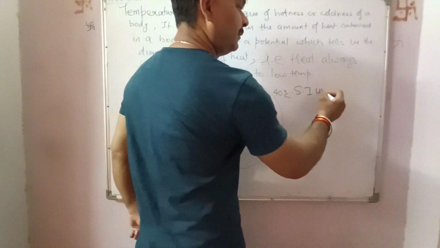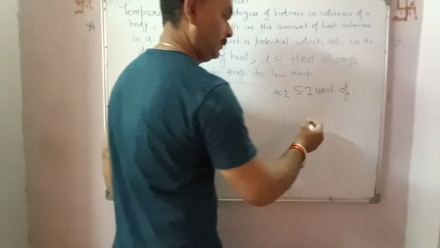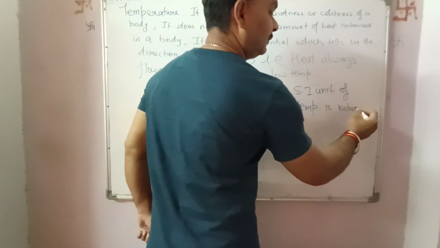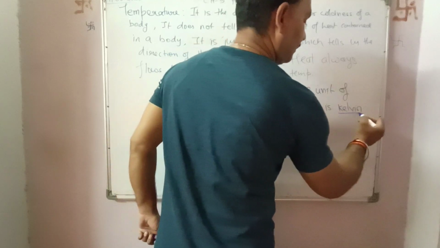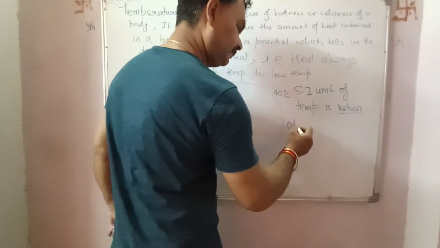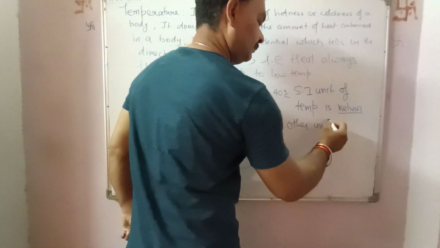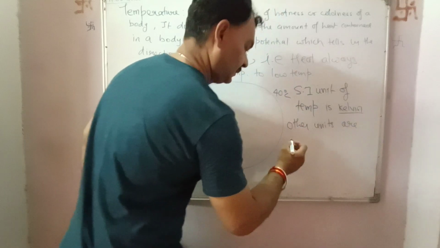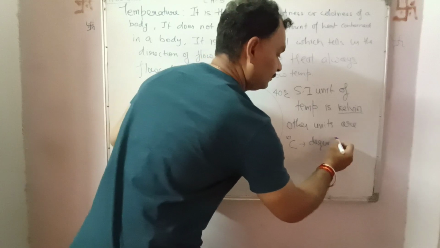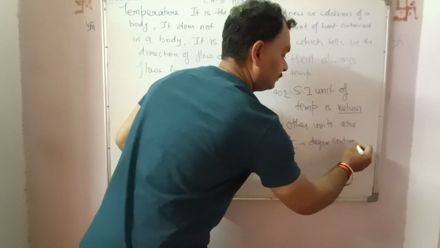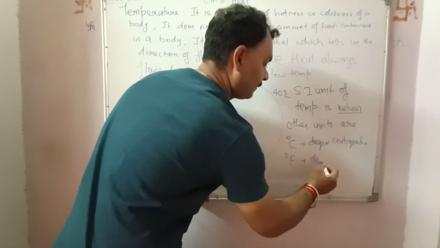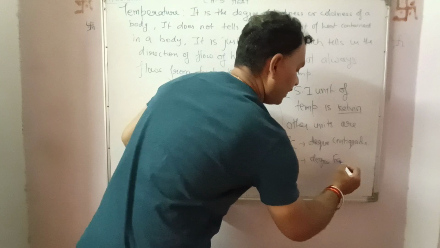Now, the SI unit of temperature is Kelvin. Other units are degree centigrade and degree Fahrenheit.